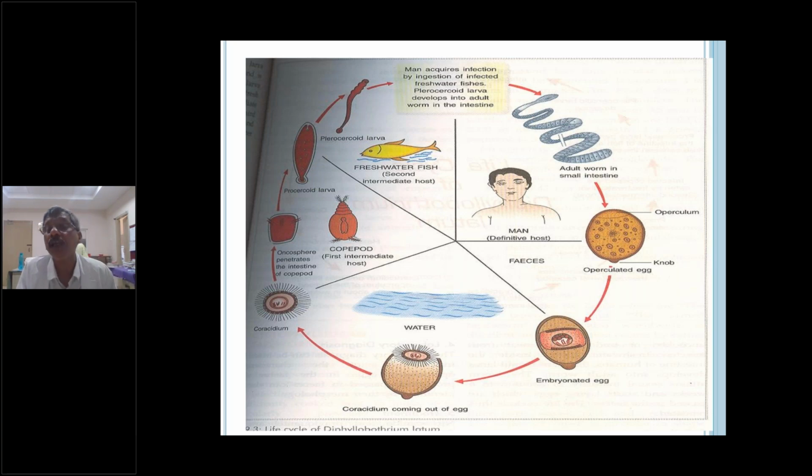That is why we have to study the general features of the worms first of all. Then only you can understand the worms. Suppose you see protozoa, for example amoeba, there is no larva and no adult worms. It is only unicellular. Entamoeba is a unicellular organism, but two morphological forms are there, trophozoite and cyst.